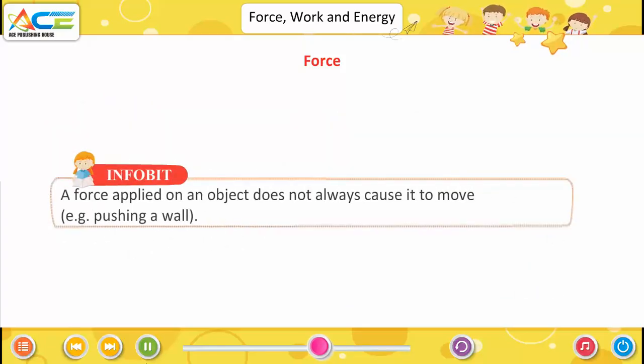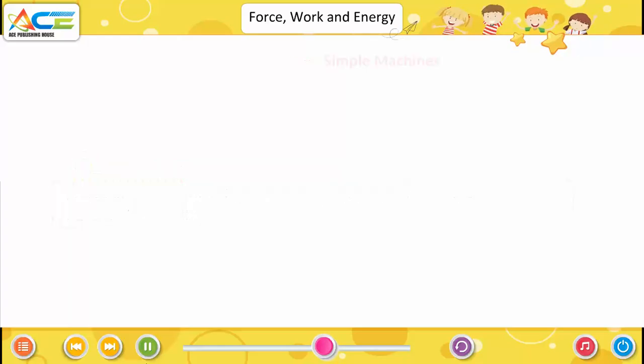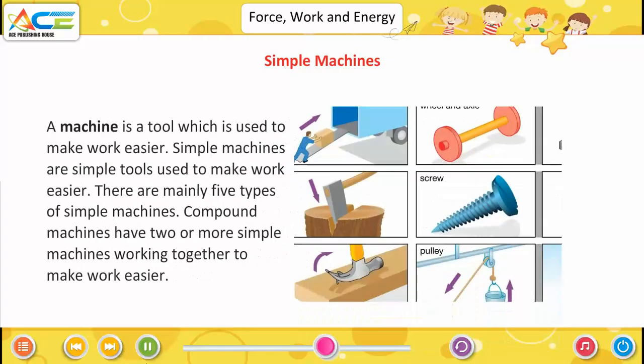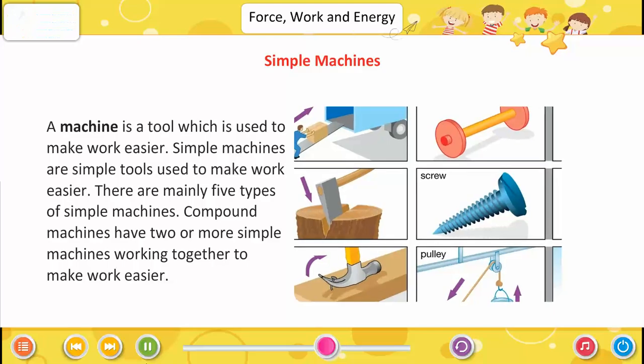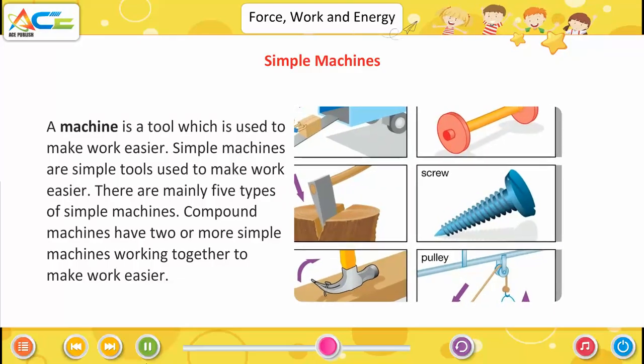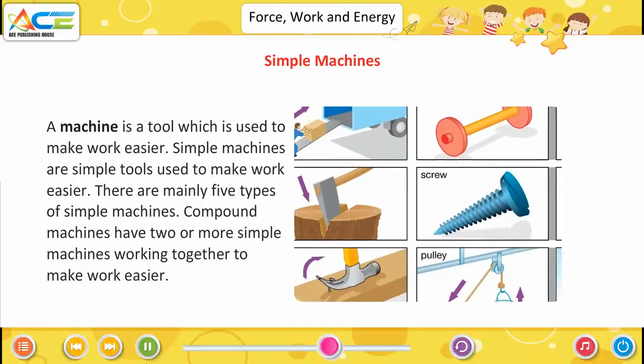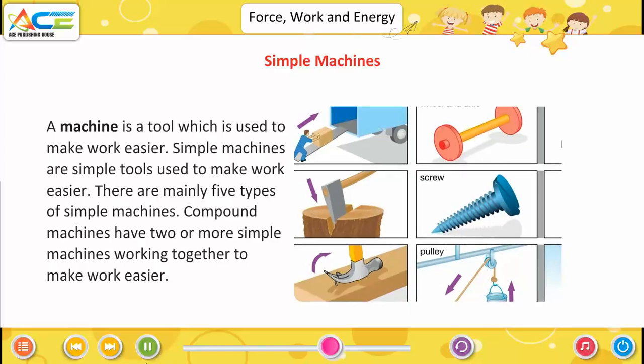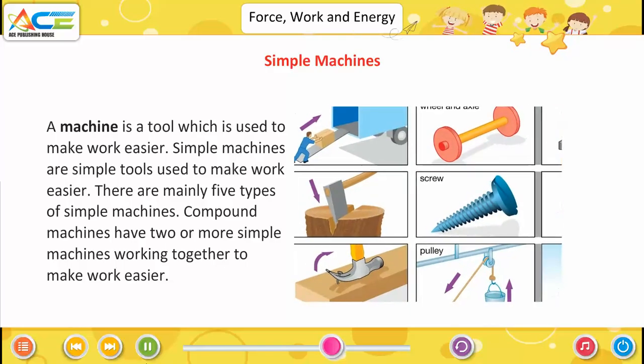This force acts on every object, even on you when you enter a swimming pool. Infobit. A force applied on an object does not always cause it to move. Example, pushing a wall. Simple machines. A machine is a tool which is used to make work easier. Simple machines are simple tools used to make work easier.